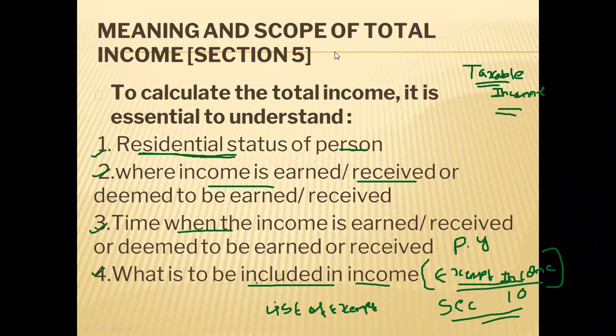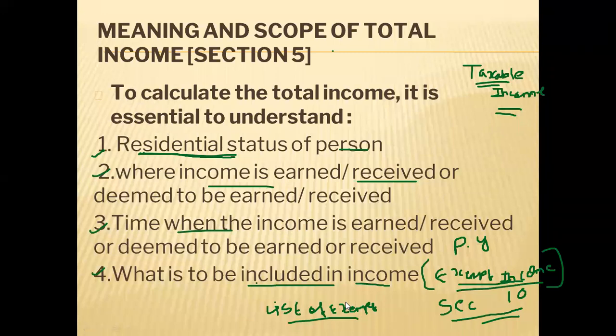But as far as our syllabus is concerned, we are not having this exempt list, so no need of reading this exempt list. Only some repeated exempt incomes will come in the examination, that we will discuss. So entire section 10 is not applicable from our syllabus point of view, because if you read it, it is a very elaborate list covering many incomes which are exempt from tax.